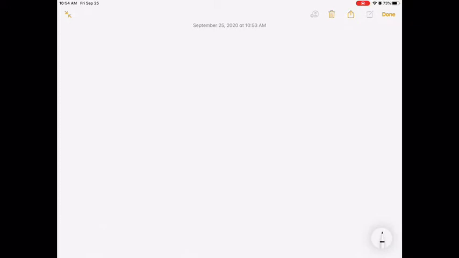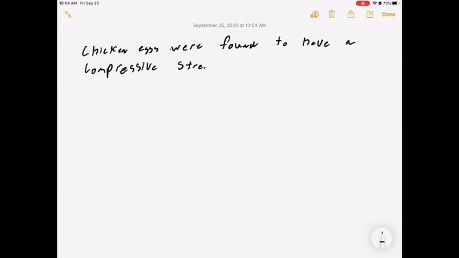I researched the fact at phys.org that chicken eggs were found to have a compressive strength of 100 pounds.